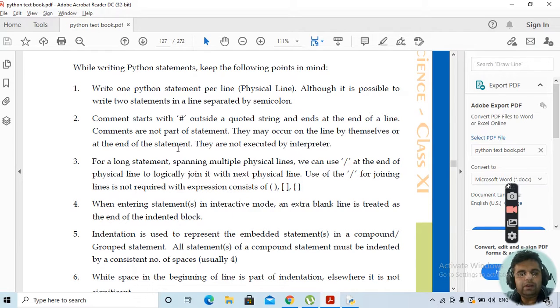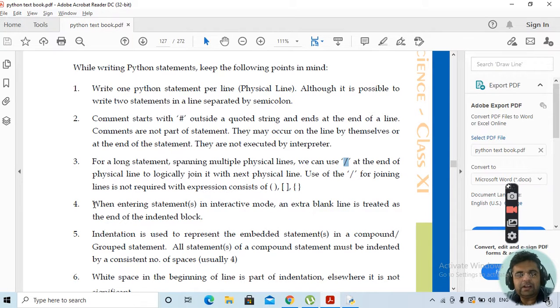For a long statement spanning multiple lines, we can use a backslash at the end of the physical line to join it with the next physical line. Clear? If you want to combine two lines, we need to use a backslash at the end of the physical line.